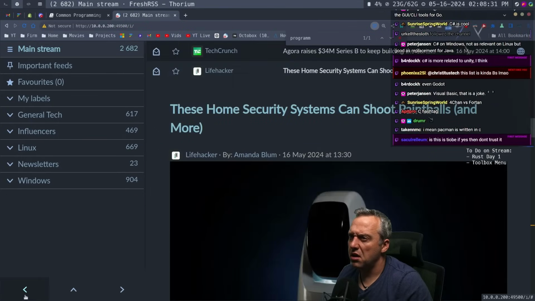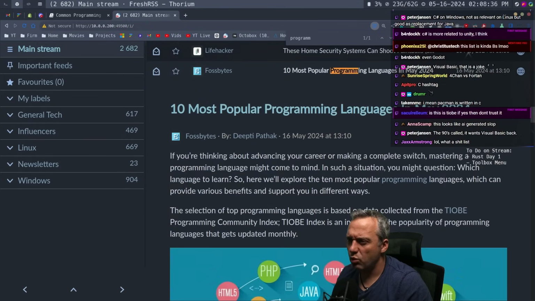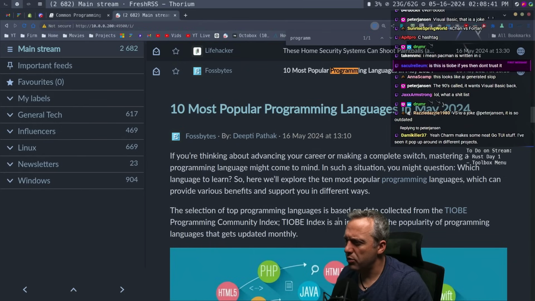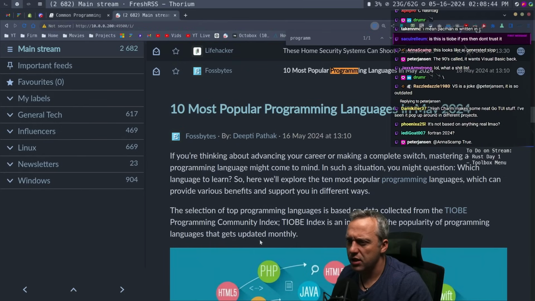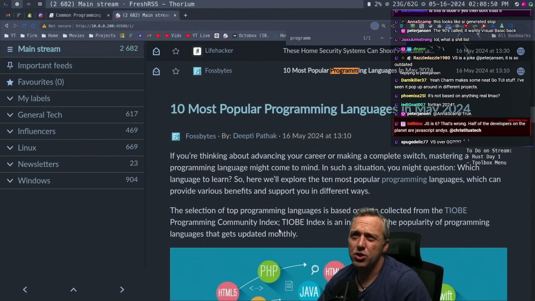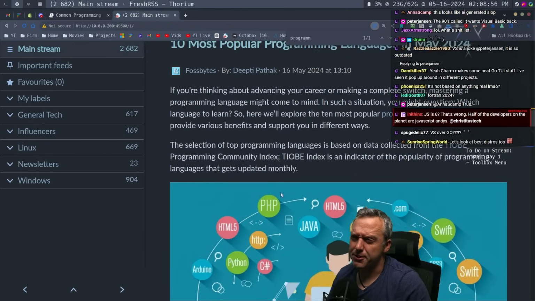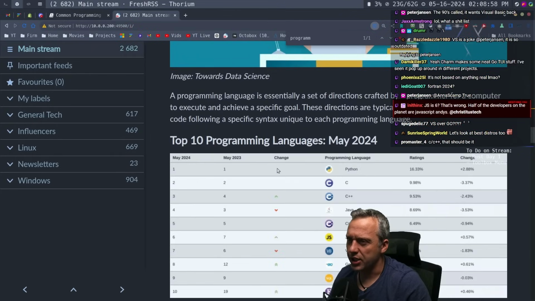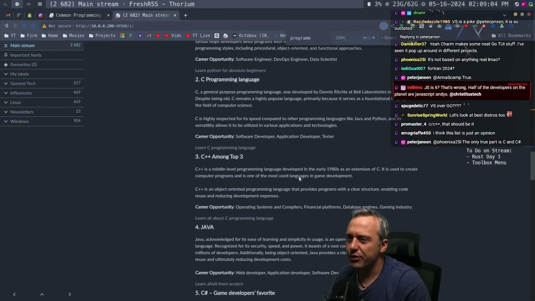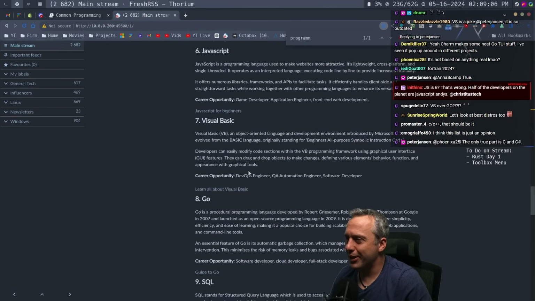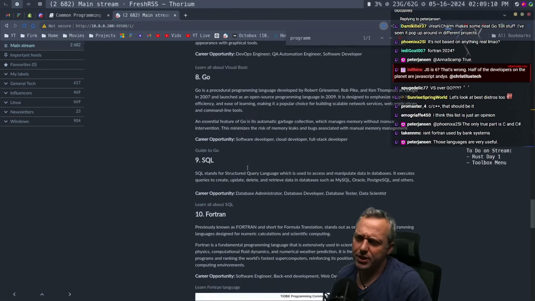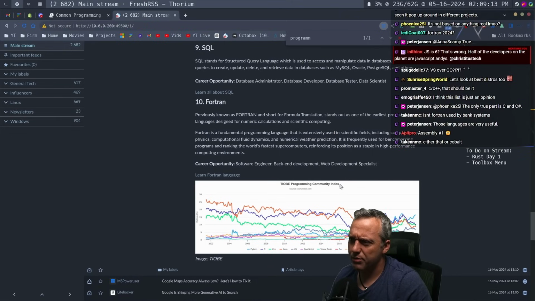Yeah, I don't know about that. What? The TIOBE index is an indicator of popularity in programming languages that gets updated monthly. Huh. Fortran in 2024. There you go. Every listicle seems a little bit dodgy. I don't know, man. That doesn't feel right to me. That feels wrong in so many different ways. I can't put my finger on it. The programming community index. I almost want to blame my AI.